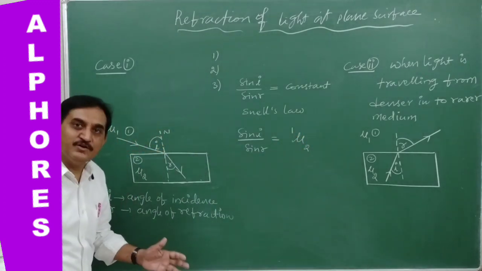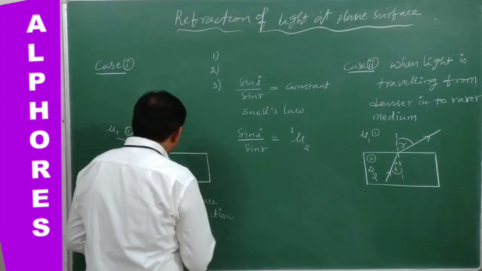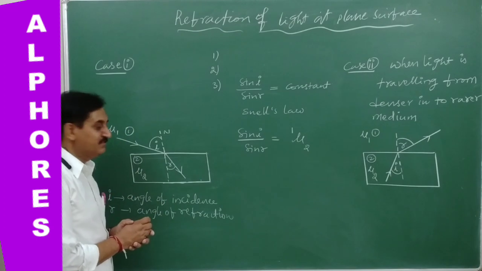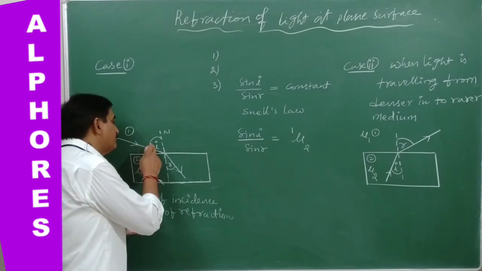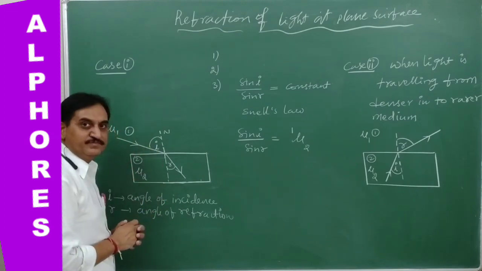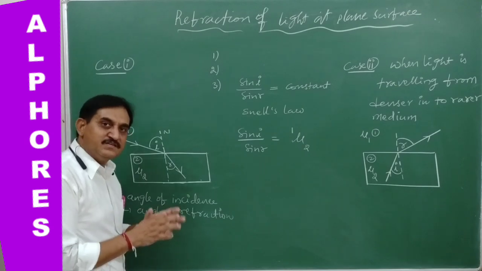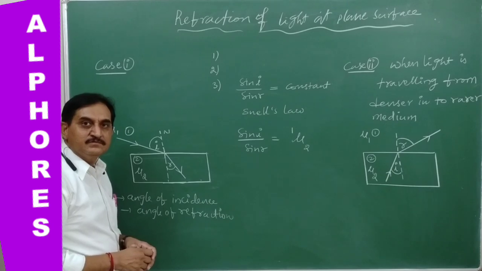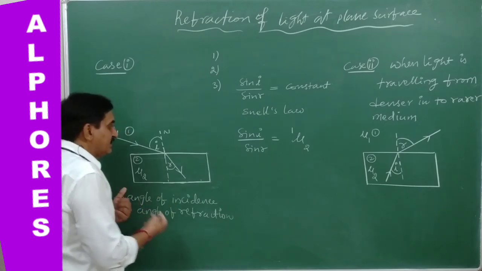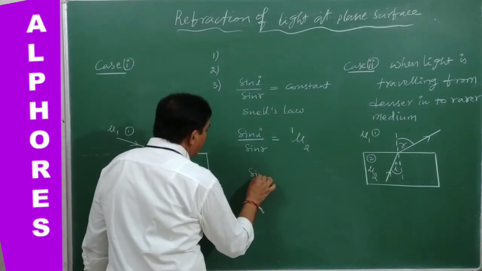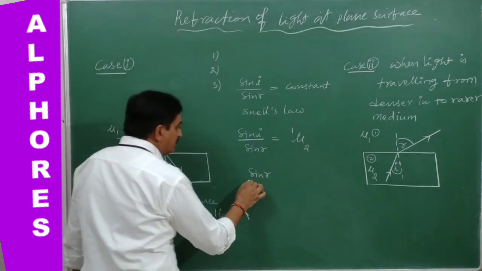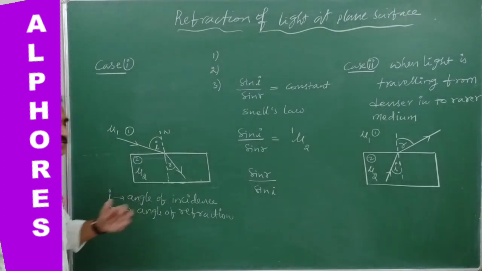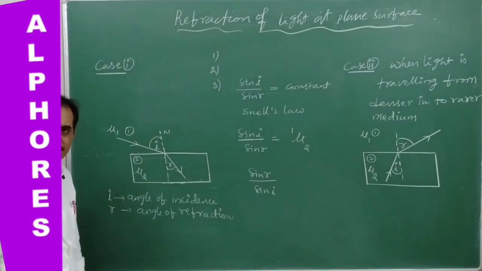Suppose one can think of this: suppose we consider the ratio of sine of the angle of refraction to sine of the angle of incidence. Can we say it is Snell's law? We can take any constant value. Why not? Definitely we can take sine R by sine I. This is also giving a constant, of course.